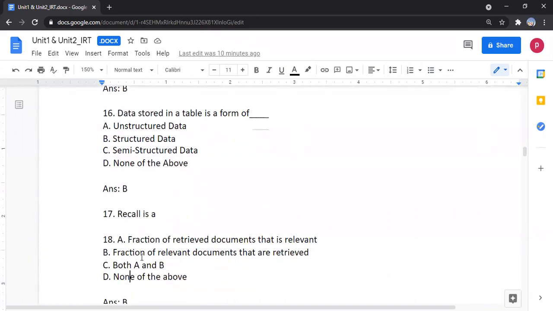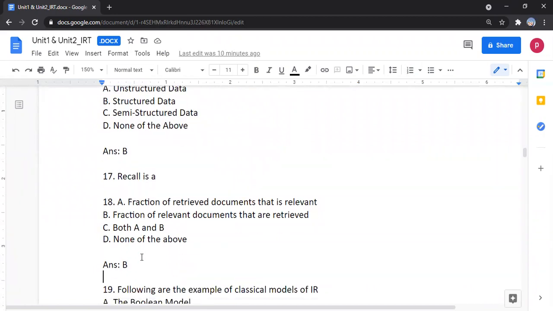Recall is a technique which contains, the options are: fraction of retrieved documents that are relevant, fraction of relevant documents that are retrieved, both A and B, none of the above. The answer is fraction of relevant documents that are retrieved. The same way precision will be asked.